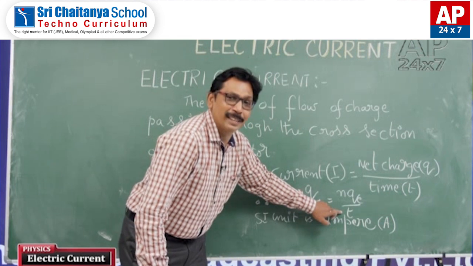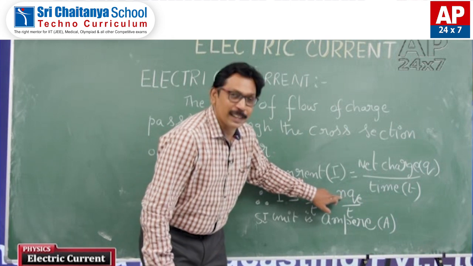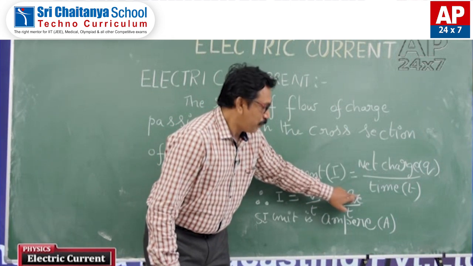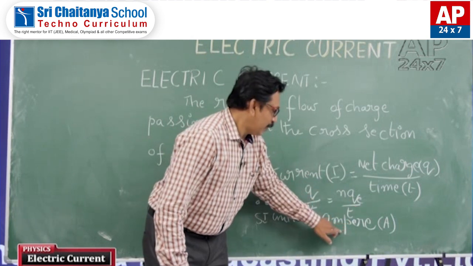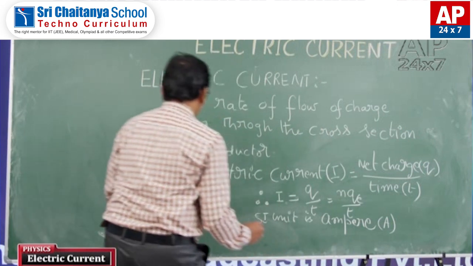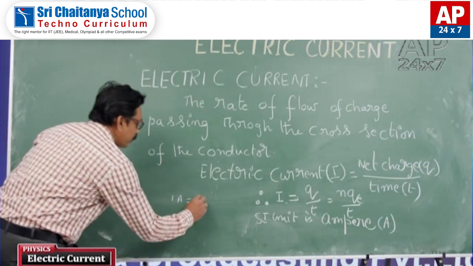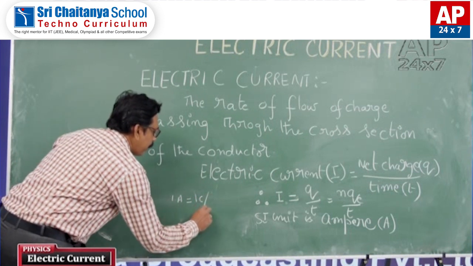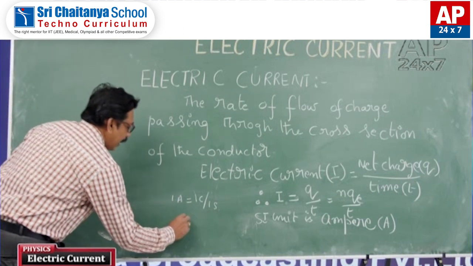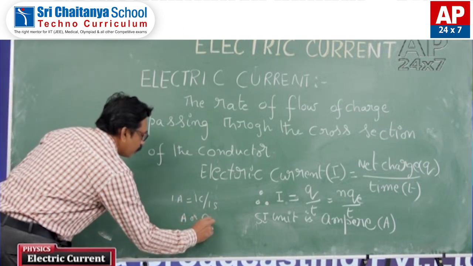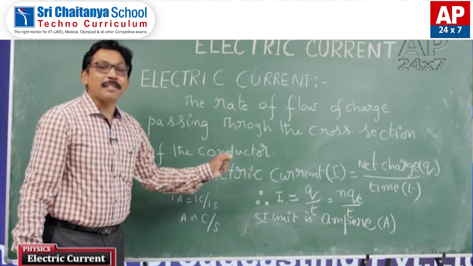Time is measured in seconds. So this is Coulomb divided by second. That means 1 ampere is also equal to 1 Coulomb per 1 second. That means ampere or Coulomb per second is the unit of electric current.